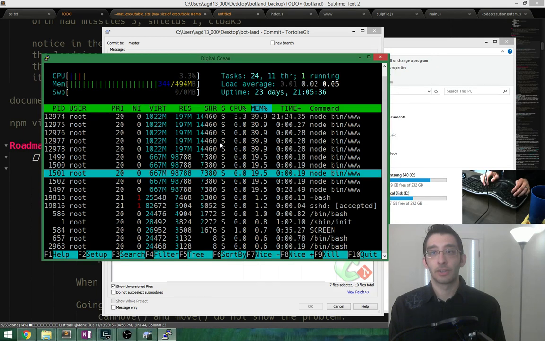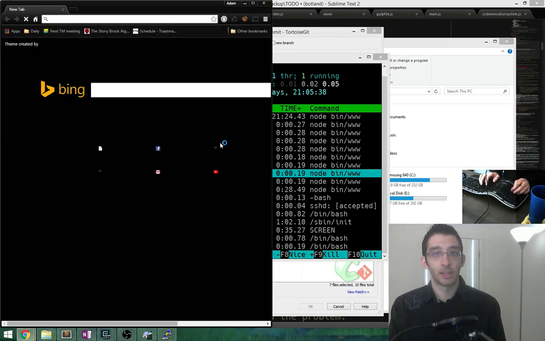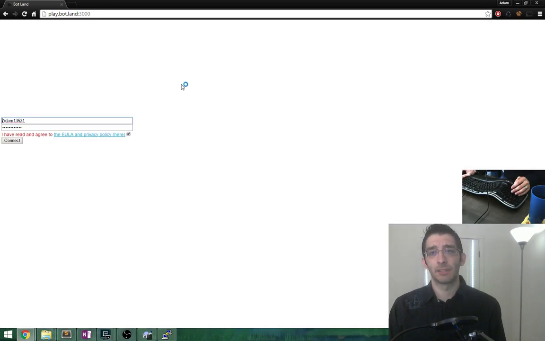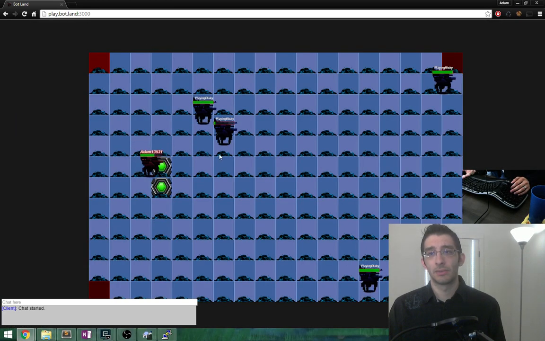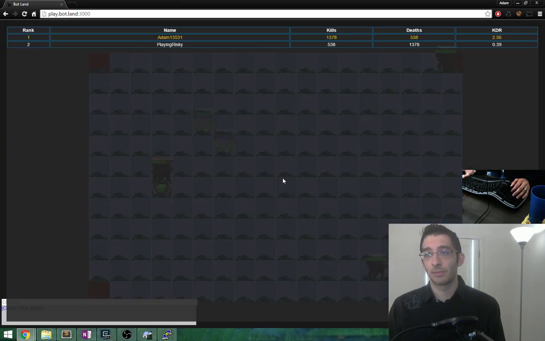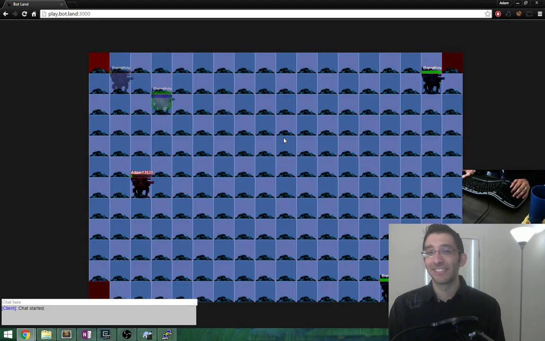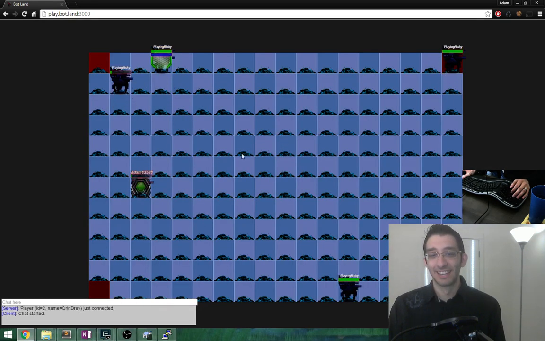Oh, okay, so the server should be online right now, because I went online yesterday and I think I rebooted it. Yeah, I did, because Playing Risky was on. Let's see, what's going on now? Yeah, okay, so Playing Risky is still on, and it's been our two bots versus each other. Oh yeah, Playing Risky must be doing something. But yeah, there definitely is a problem.